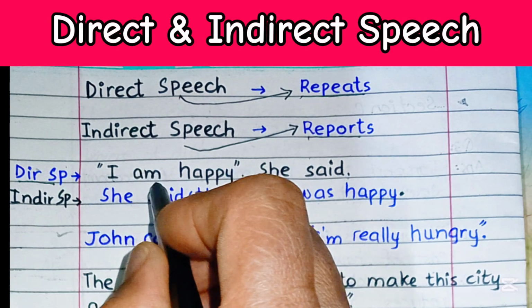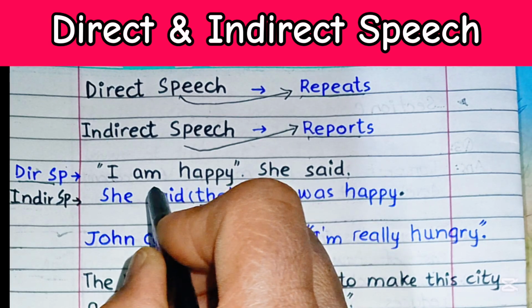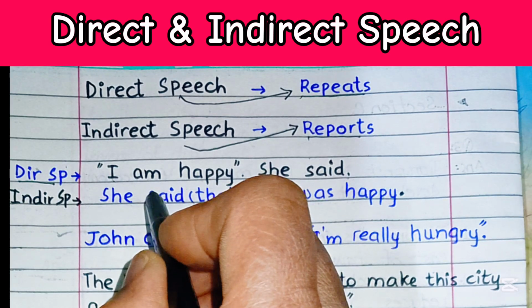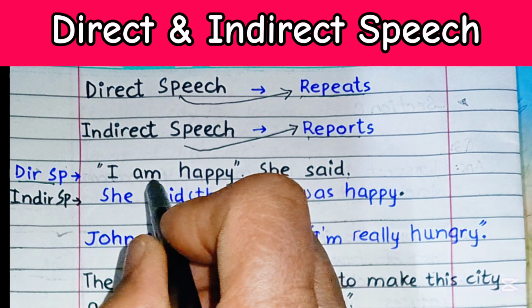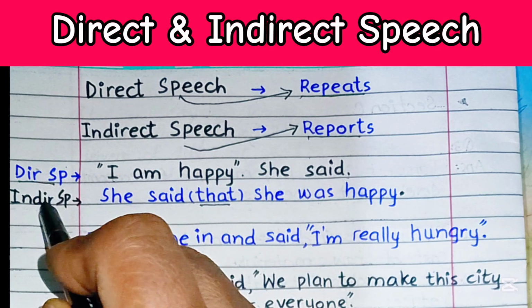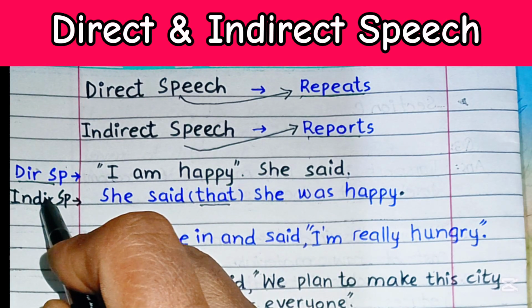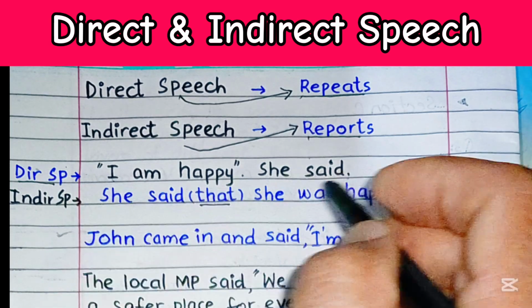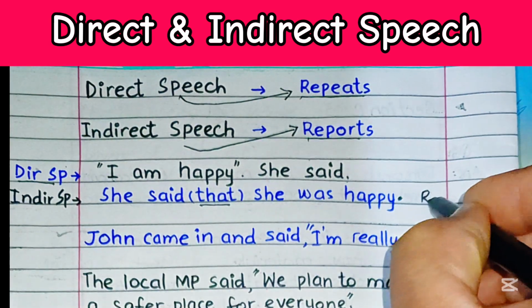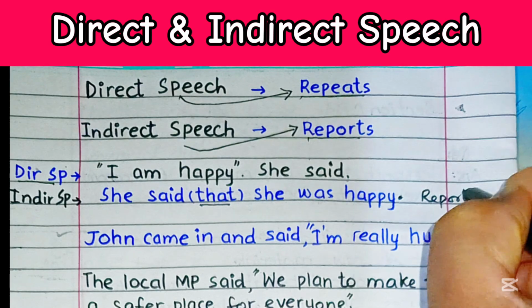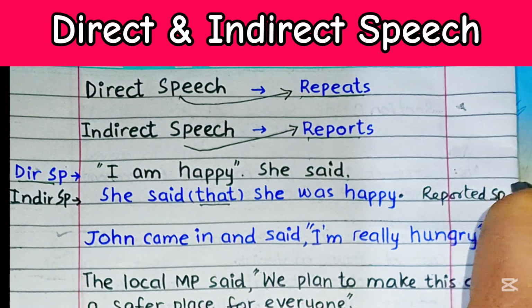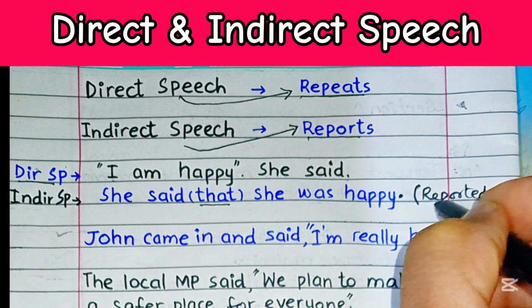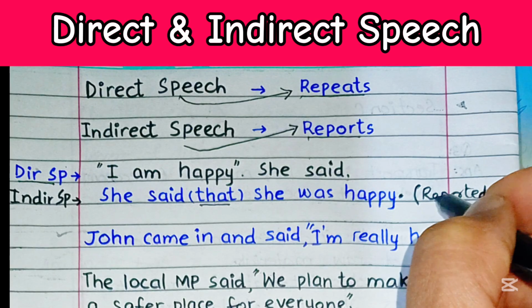In order to describe what people said, there are two different types of speech: direct speech and indirect speech. And indirect speech may also be called reported speech.